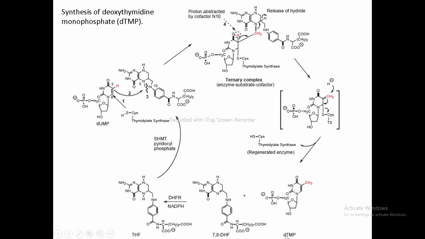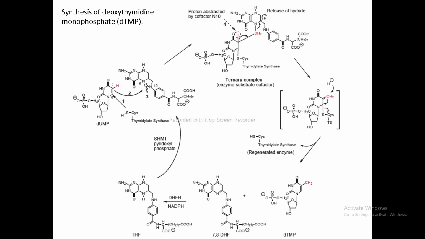So generally, these dTMP inhibitors act on this enzyme, the thymidylate synthase enzyme, and thereby inhibit the synthesis of the dTMP. Now we will briefly check out this pathway. This thymidylate synthase enzyme is very large, and it contains a deep pocket for the binding of the substrate as well as the cofactor.